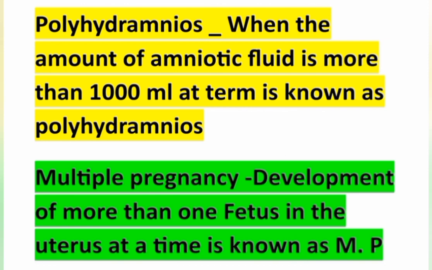Multiple pregnancy means development of more than one fetus in the uterus at a time. At a time, more than one fetus in the uterus is known as multiple pregnancy. And the next point,